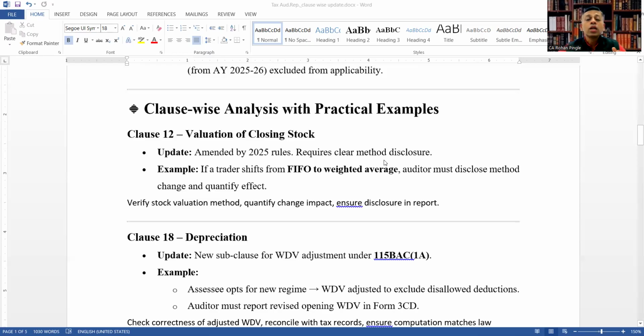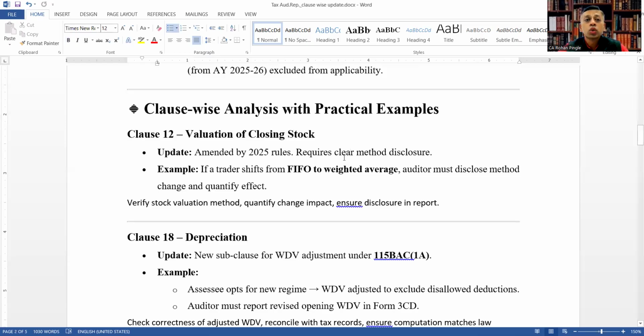So now we will see clause-wise analysis with practical examples. Let's start. Clause 12, valuation of closing stock. Amended by the 2025 rules, it requires clear method disclosure.